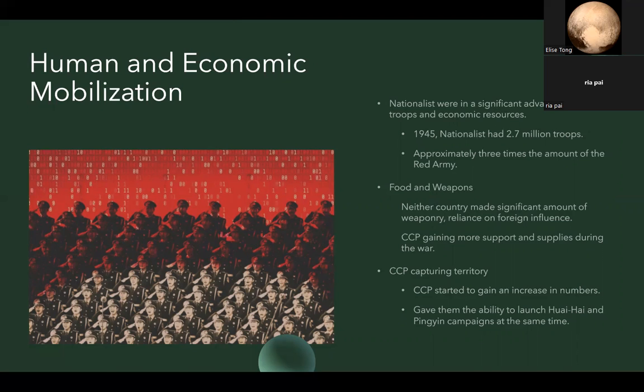As the war progressed and greater amounts of territory were gained, the communists began to gain numerical superiority. The CCP's growing numerical advantage gave it the ability to launch 2 campaigns at the same time. Supply of weapons and food to troops was also crucial to military success. Neither side manufactured significant armaments, and so both relied on foreign supplies and captured weaponry. Despite early nationalist advantages and access to modern armaments, the CCP showed that they had more support and supplies during the war. Both armies relied on conscripts.